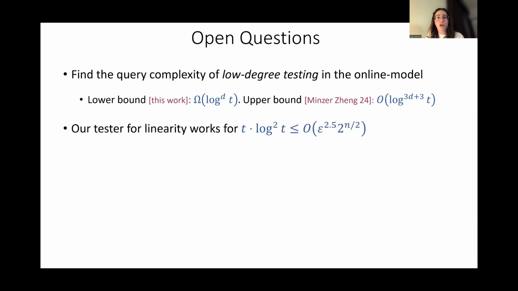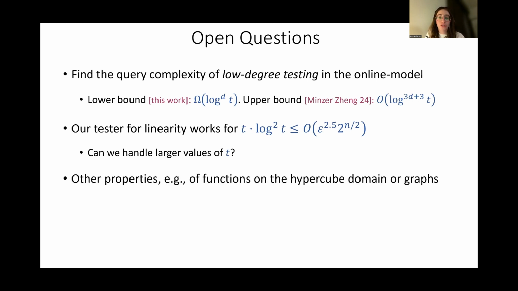We didn't talk about it, but our tester for linearity works for t which is at most roughly 2 to the n half. It is interesting whether we can handle larger values of t. Maybe there are some values of t that we cannot handle. Like t at least epsilon times 2 to the n is trivially impossible to handle, because the adversary can erase all the witnesses at once. But other than that, can we show other properties for this model? For example, testing monotonicity of the hypercube or some properties of graphs.